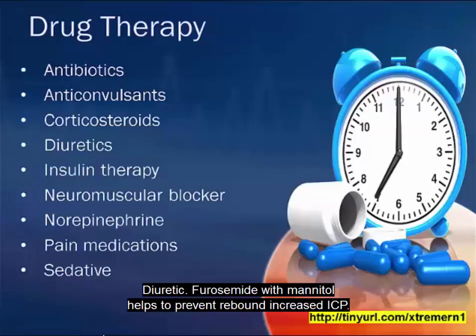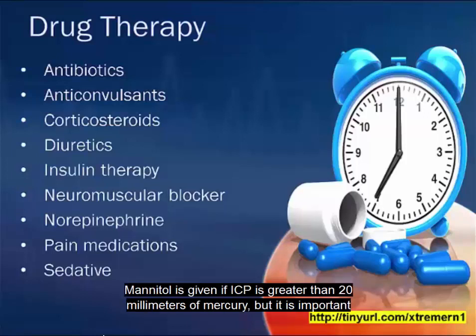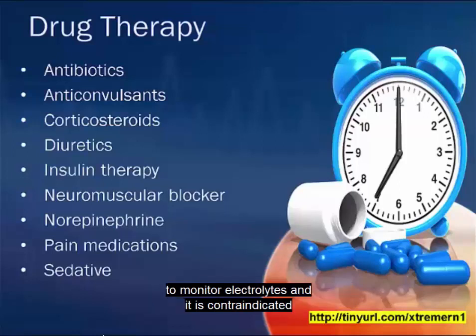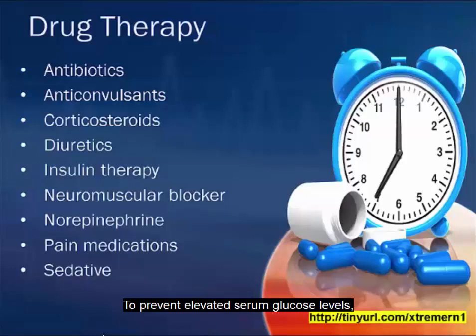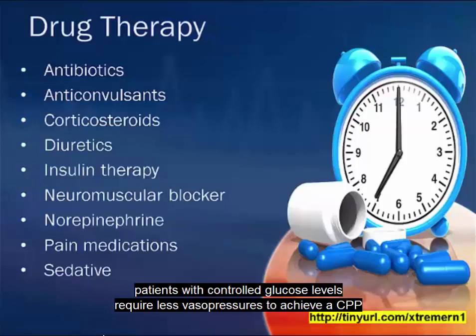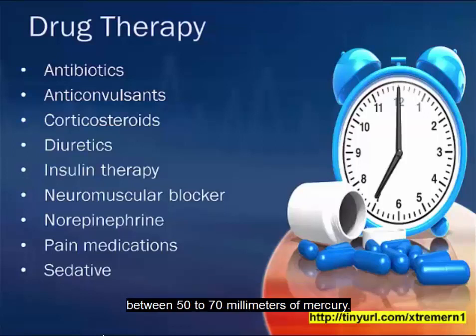Diuretic: furosemide with mannitol helps to prevent rebound increased ICP. Mannitol is given if ICP is greater than 20 millimeters of mercury, but it is important to monitor electrolytes, and it is contraindicated if renal disease is present and elevated serum osmolality. Insulin therapy: to prevent elevated serum glucose levels, patients with controlled glucose levels require less vasopressors to achieve a CPP between 50 to 70 millimeters of mercury.